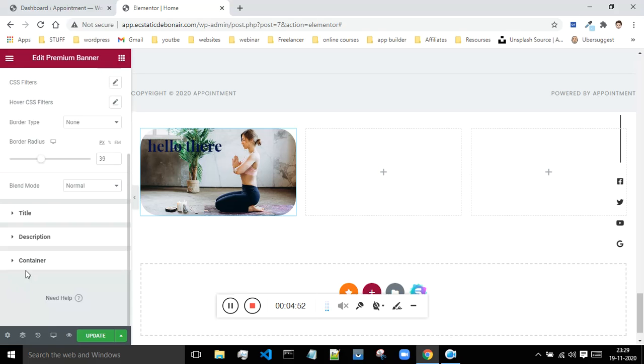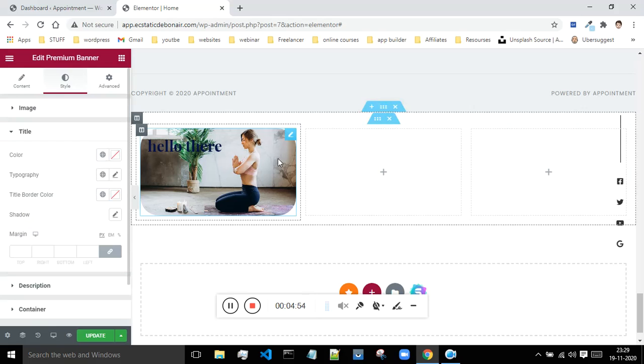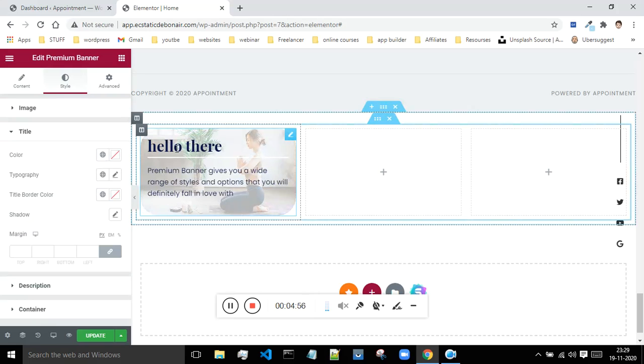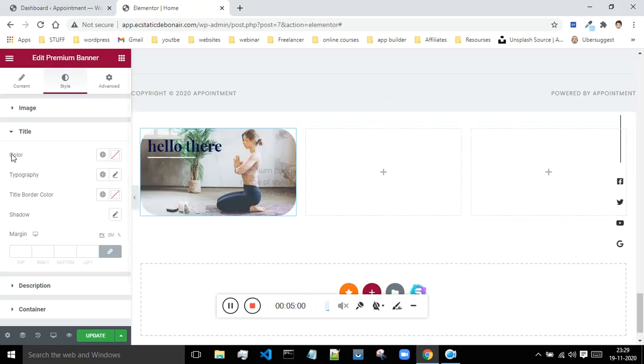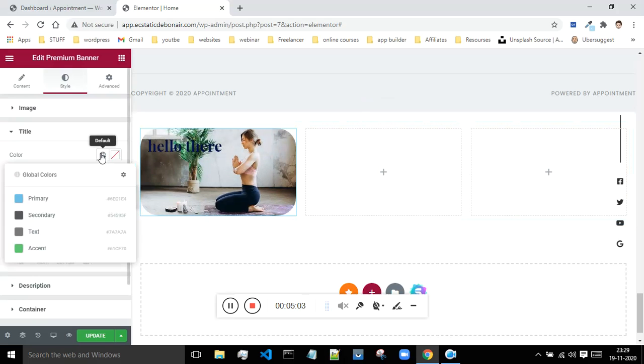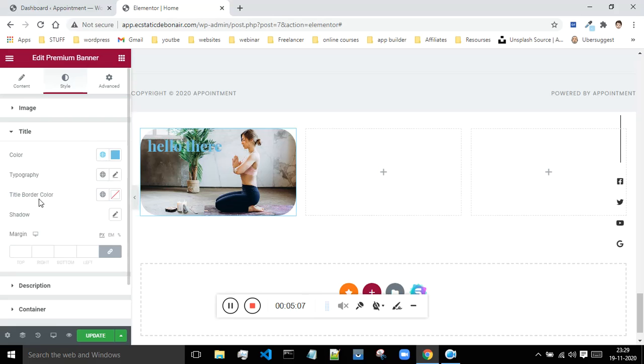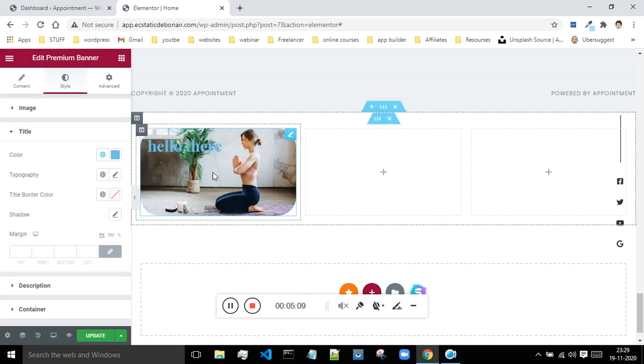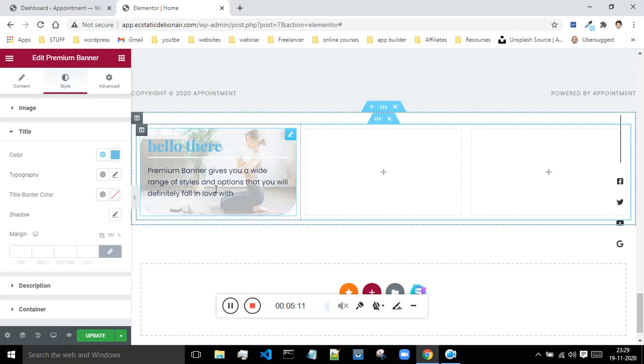And now let's go to the text. So text is basically this hello there, this is the title text. If you want to change the color of this title, then you can do that. Just click on this option. Now suppose I want it to be blue in color, then select this as primary. Now if I'm just taking the mouse over, it is blue in color.